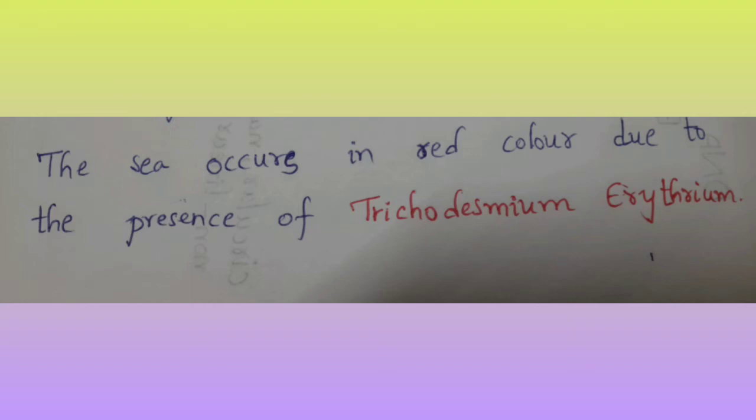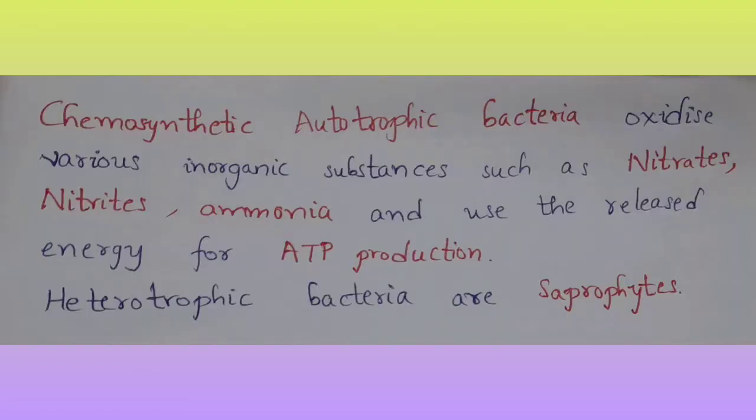The next type of autotrophic bacteria are chemosynthetic autotrophic bacteria, which can oxidize various inorganic substances such as nitrates, nitrites, and ammonia, and use the released energy for ATP production. Heterotrophic bacteria are saprophytic.